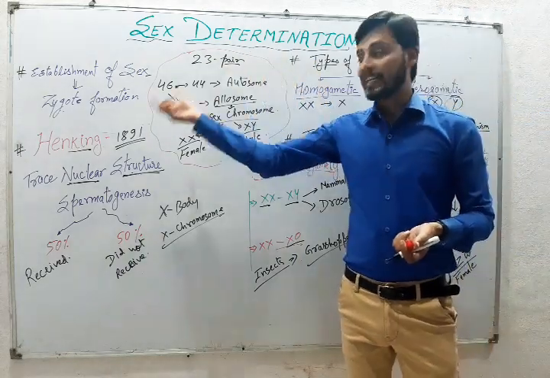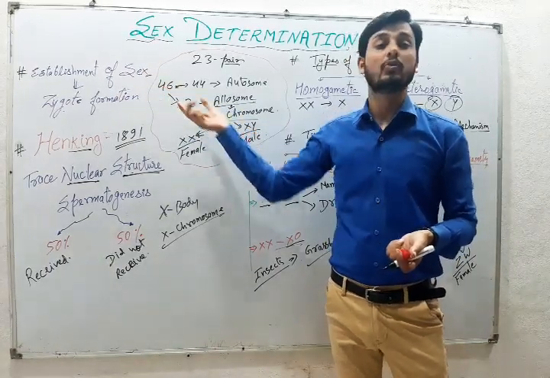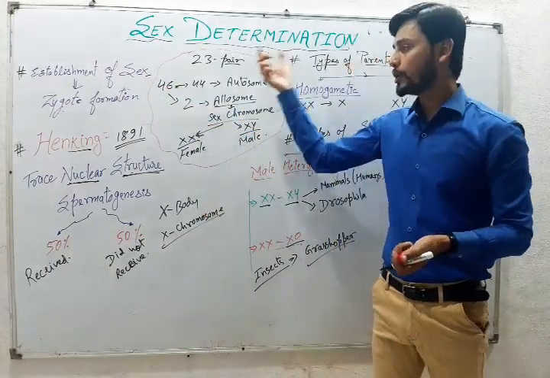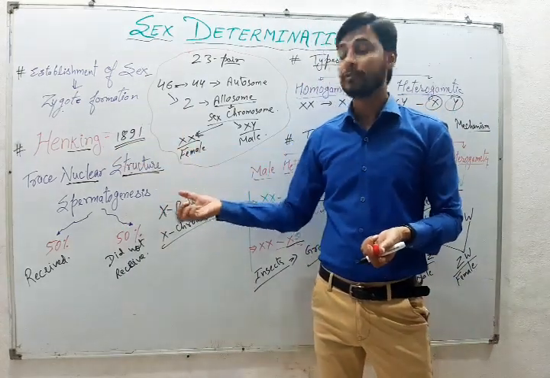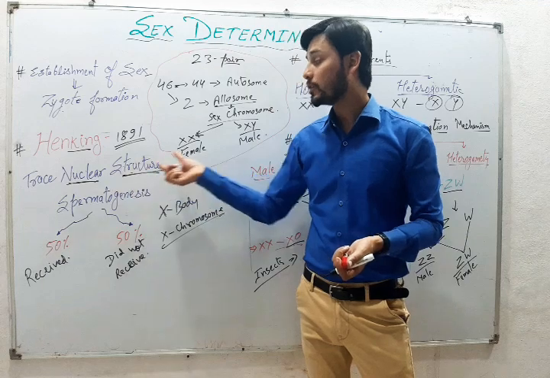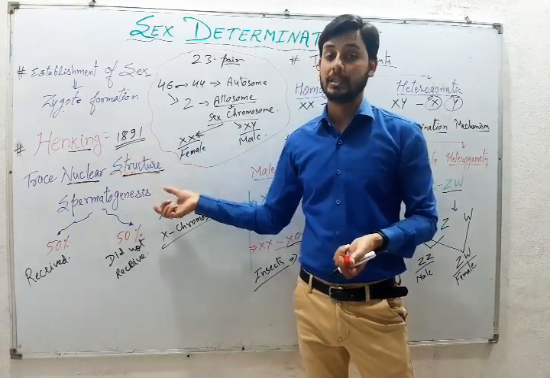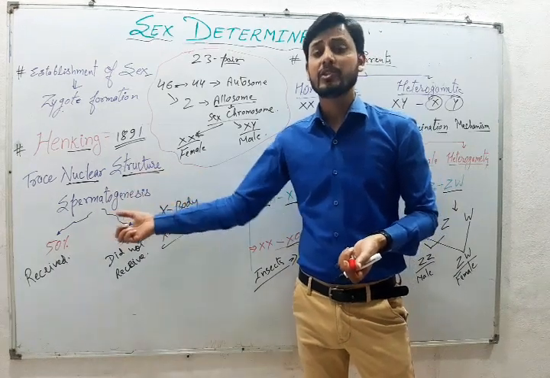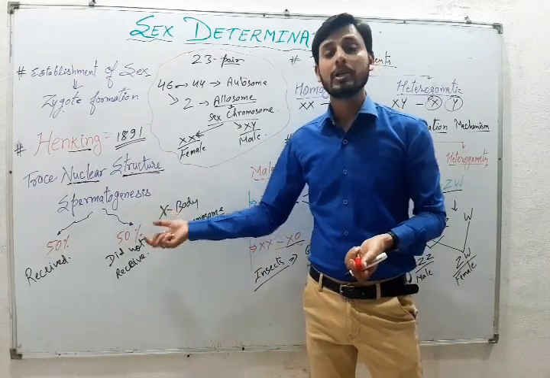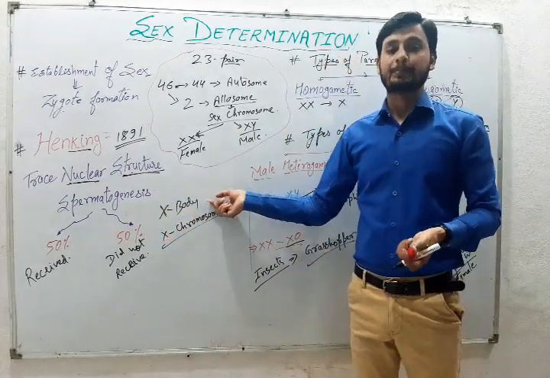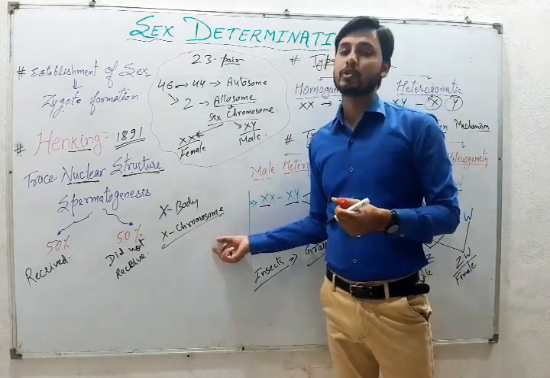So just to recall, what is sex determination? The establishment of sex in an individual during zygote formation is called sex determination. This whole concept was given by Henking in the year 1891. He observed a specific nuclear structure in a few insects during spermatogenesis. He observed that 50% of the sperms received that structure and 50% did not. He called it the X body at that time. Later on, many researchers came and studied it, and they called it the X chromosome.